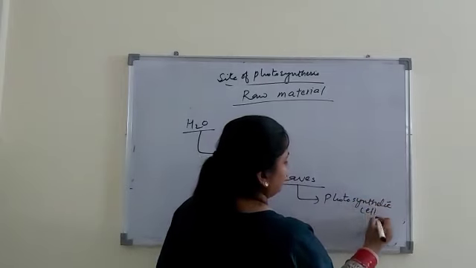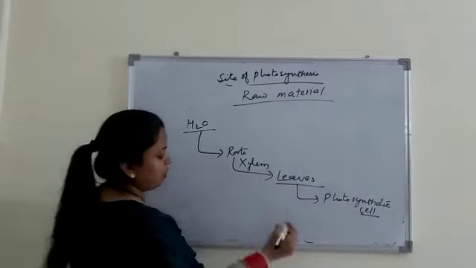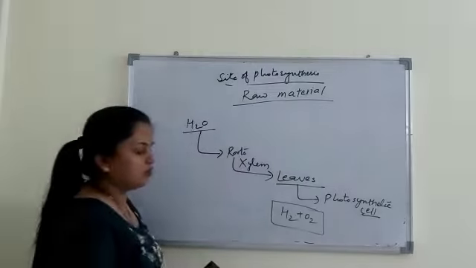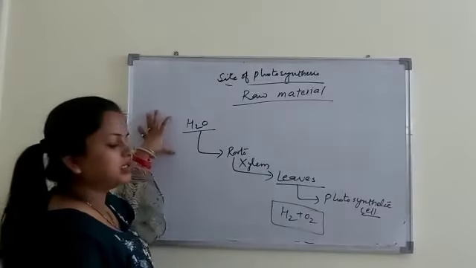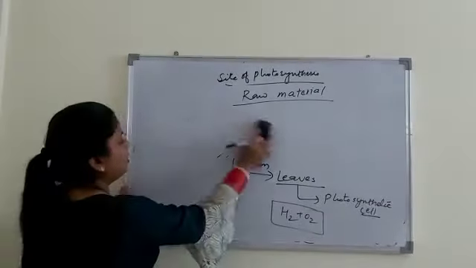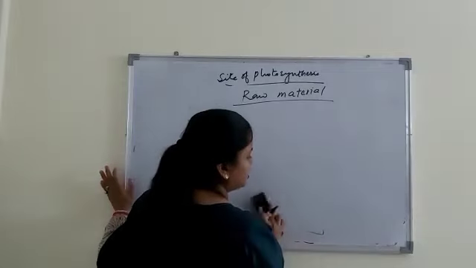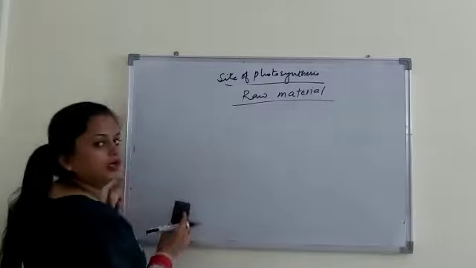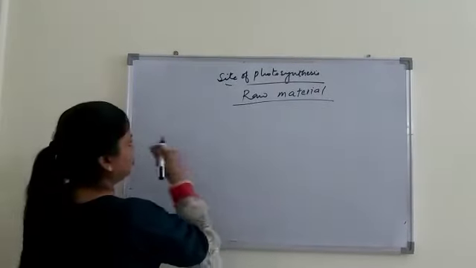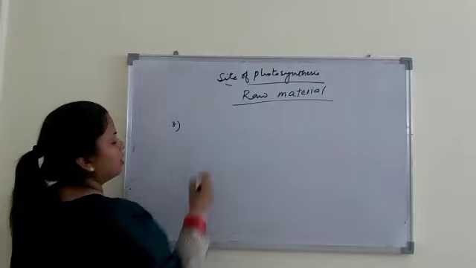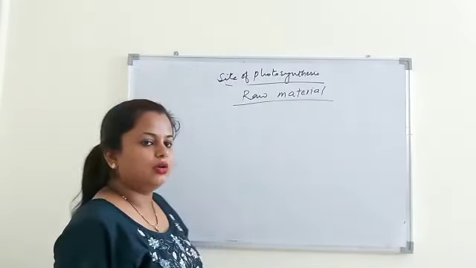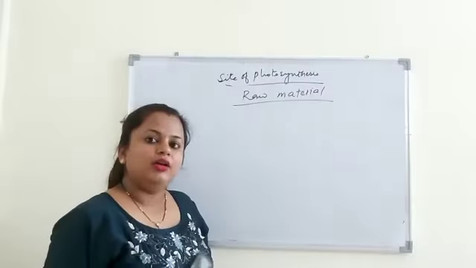where water gets split into hydrogen and oxygen in the presence of sunlight. So this is the second raw material. The first raw material is carbon dioxide, which is taken up through stomata, and the second is water, which is absorbed by roots. And there are some other materials such as nitrogen, phosphorus, magnesium, which are also taken up by roots.